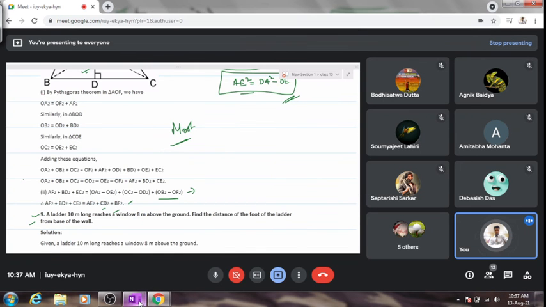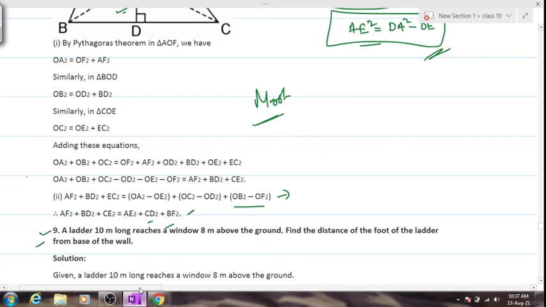Very good everyone. Students have tested 6 meters. So what will our diagram basically look like? A ladder is 10 meter long. 10 meter long ladder reaches the window 8 meters height from the ground. Is it clear? Find the distance of the foot of the ladder. That means simply you have to calculate this.